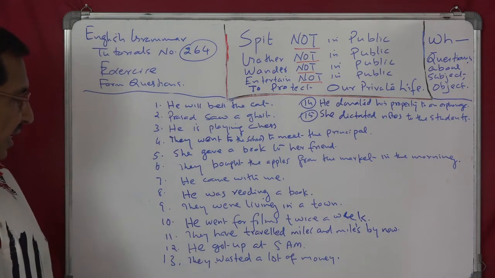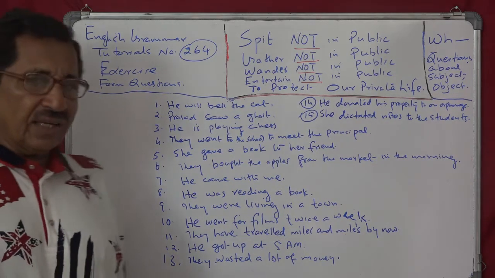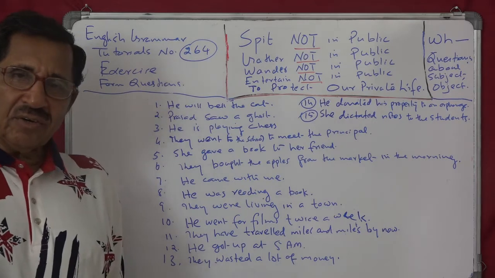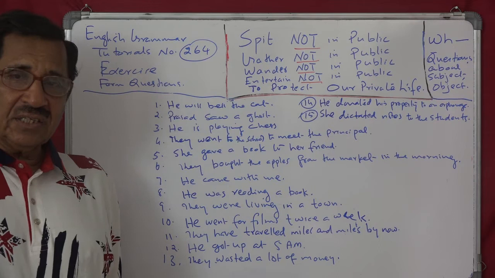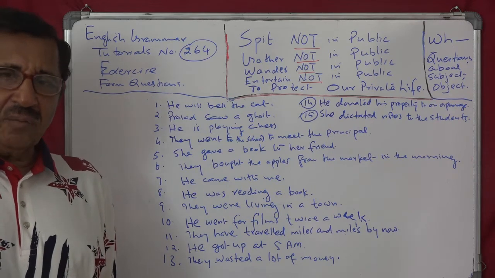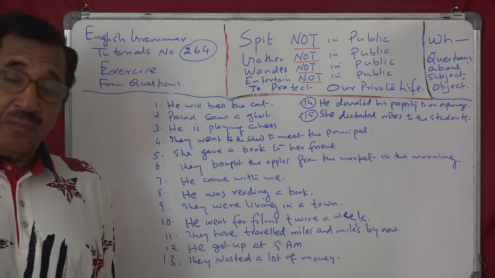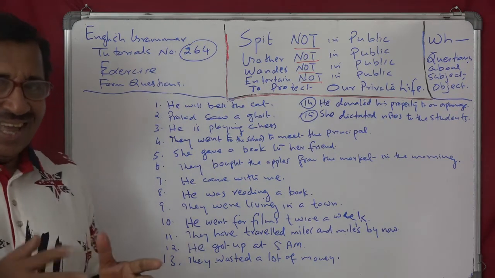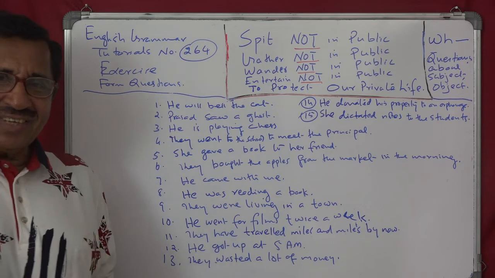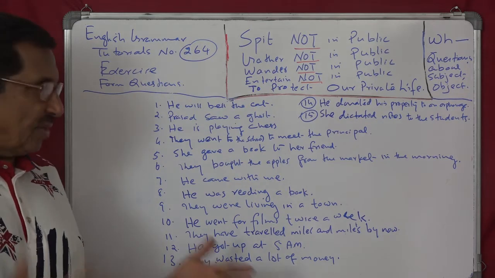Time. Now, they wasted a lot of money. Who wasted a lot of money? They wasted. Then how much money did they waste? They wasted a lot of money. Quantity.